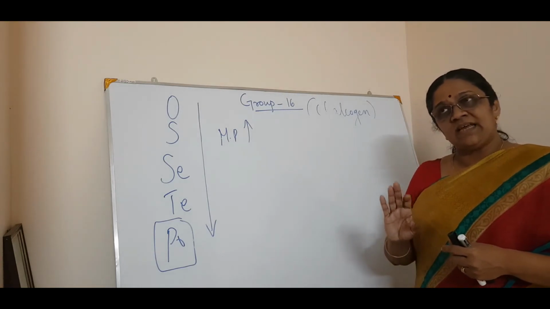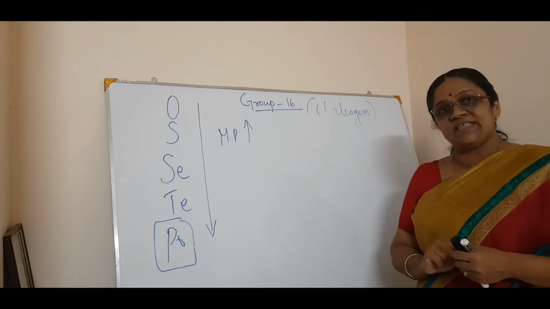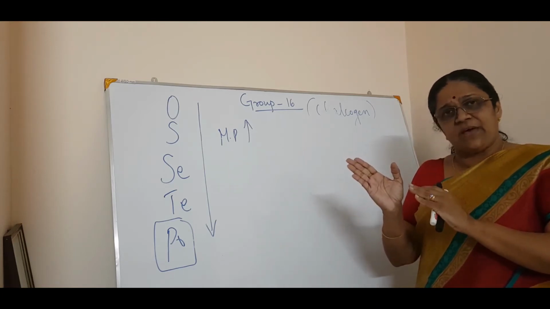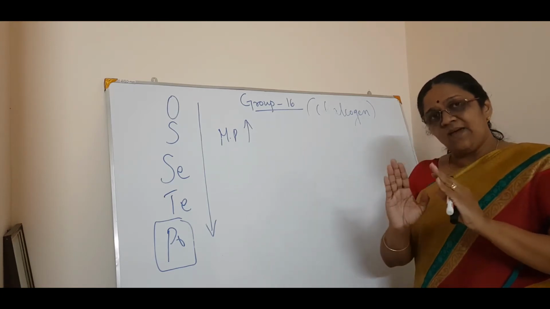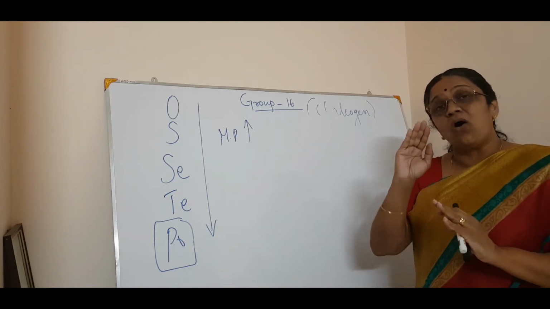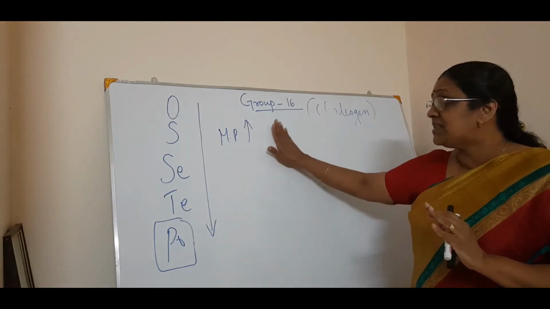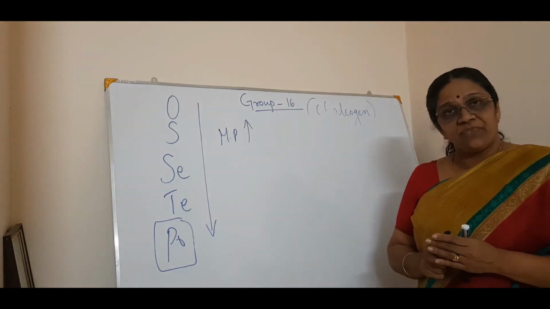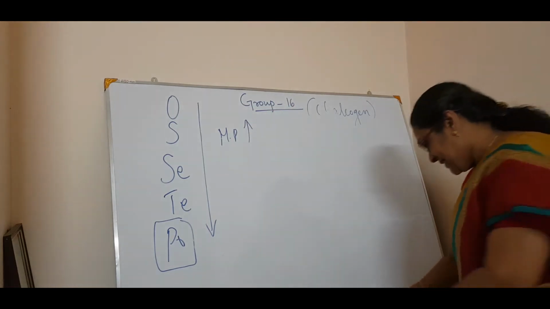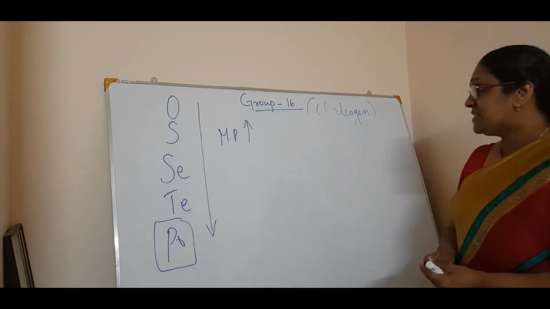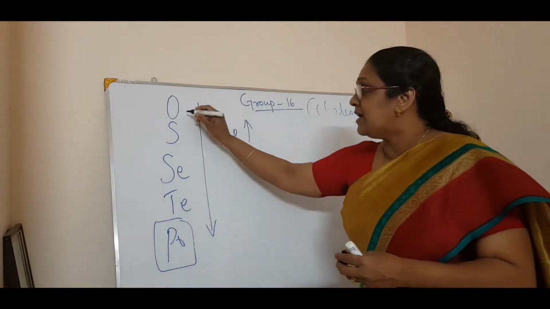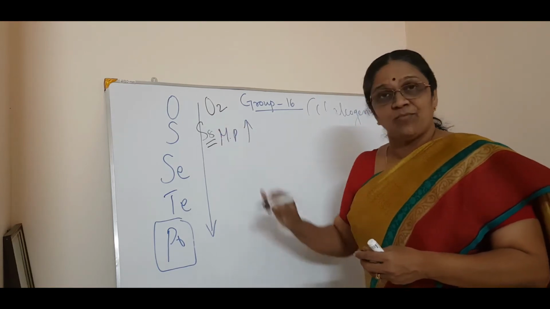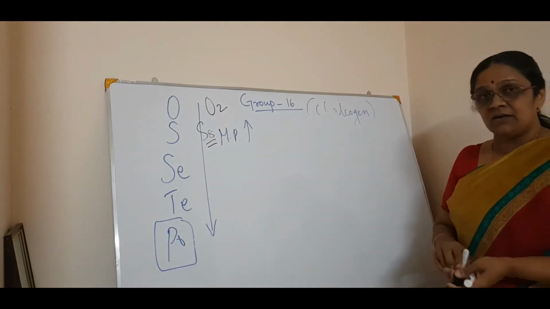Chemical properties. In the chemical properties, first we will see the oxidation state, the same as what we have said in the nitrogen family. In the same way, we will see what the common oxidation states are of these group 16 elements, from oxygen to tellurium. Okay. Oxygen exists as diatomic and sulfur as the S8 molecule. One more thing, I'll make it clear.